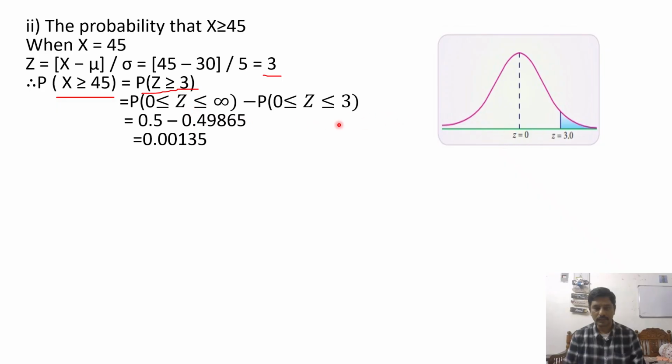Okay, the area under the curve, right? Z is equal to 0. Now z greater than 3, we need to find this area. To find this area, what we need to do, we take the base point 0.